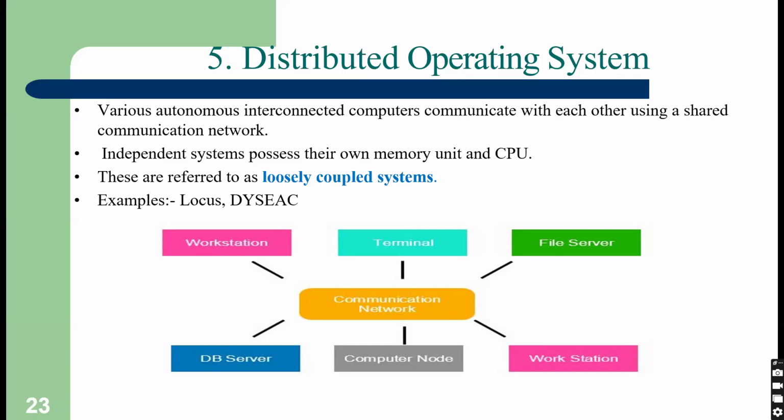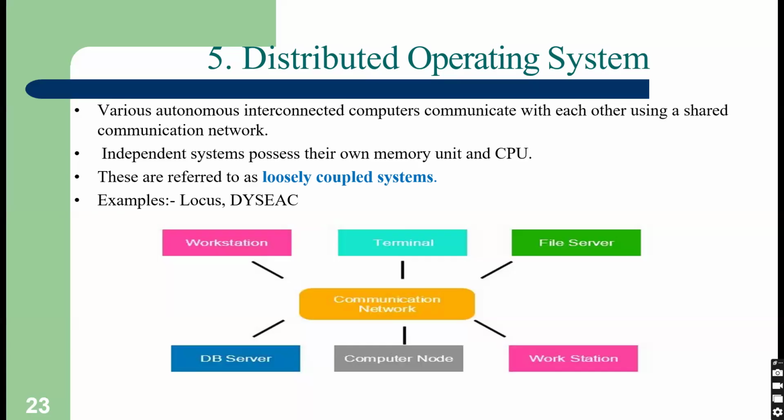If we combine the power of all these idle systems, we will get huge processing capacity. Hence the distributed operating system came into picture. In a distributed operating system, we use the idle time of the computer. Any computer can join and any computer can leave at any time. Cloud computing is the best example of distributed operating system. Suppose you want to use Xilinx software, which is very expensive software. If you want to use it for only 1 hour, you can use it through the cloud, and the cloud will charge for only 1 hour. So this is a pay as you go model.